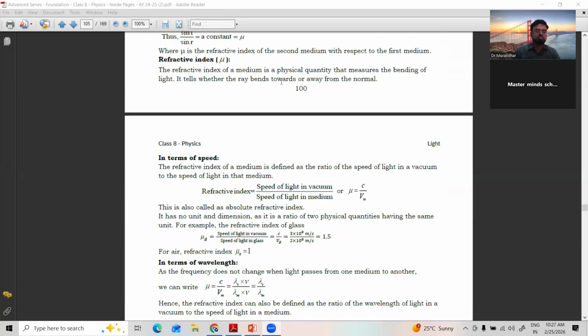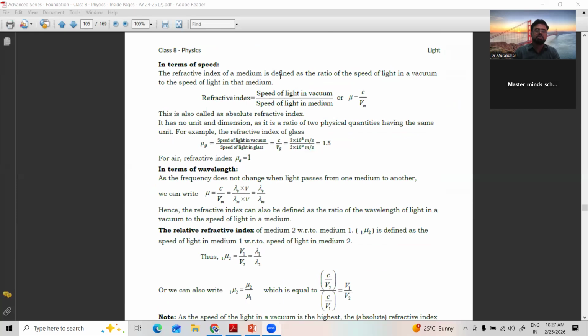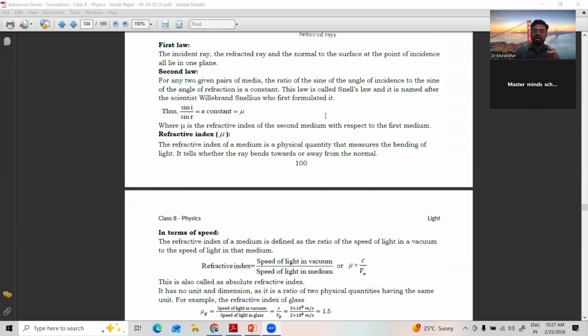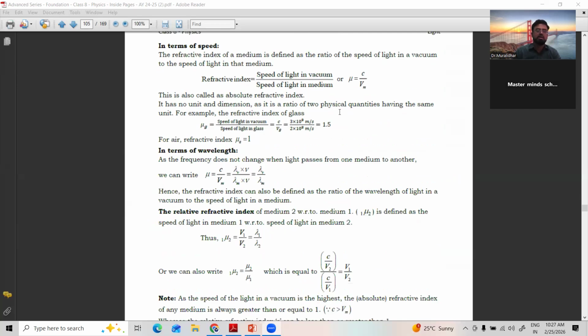Clear? In terms of speed also, you can write the refractive index as speed of light in vacuum by speed of light in the medium. That is in terms of angle, sine i by sine r is equal to a constant. In terms of speed, the refractive index is given by the speed of light in vacuum, which is a constant value, 3 into 10 power 8, divided by the speed of light in some medium. Suppose light is coming from air to water.